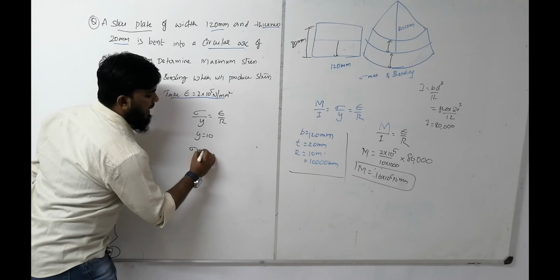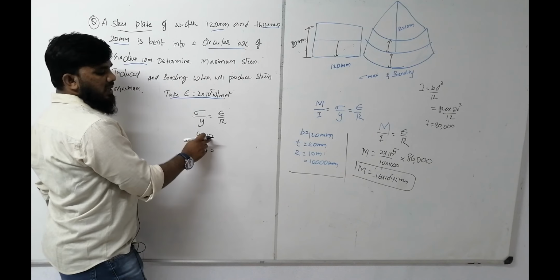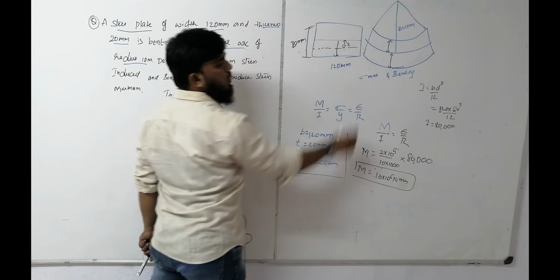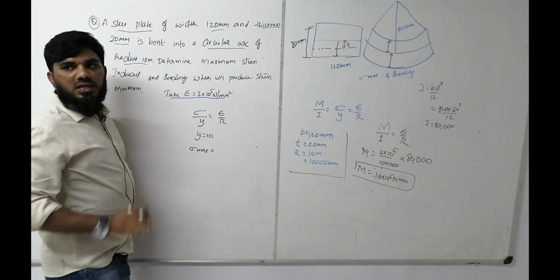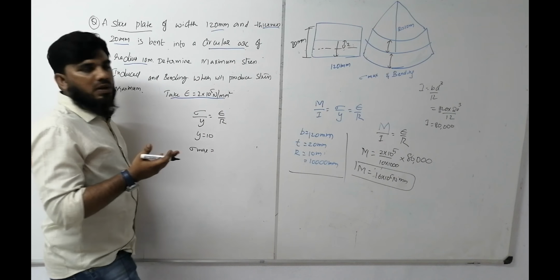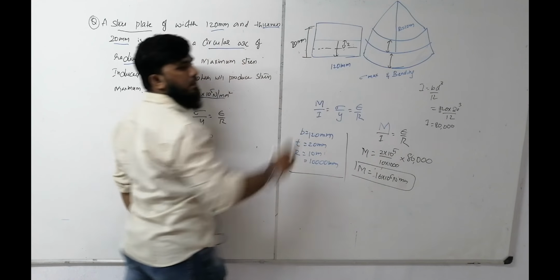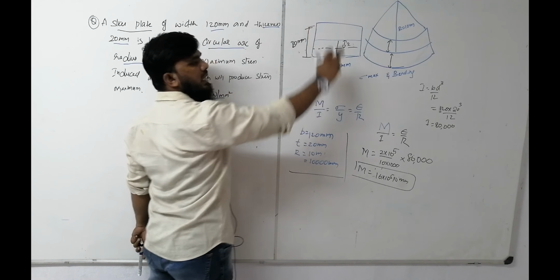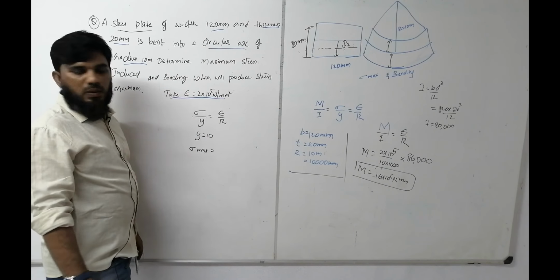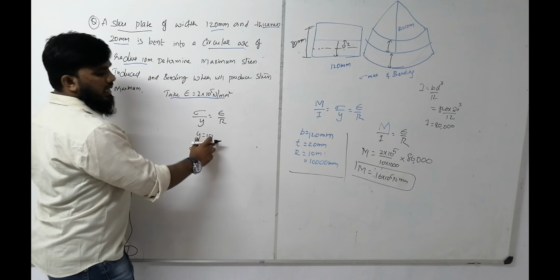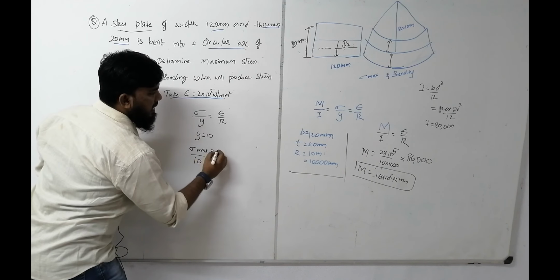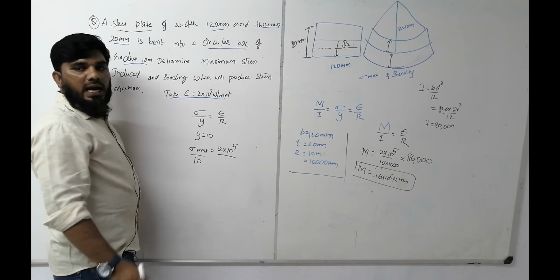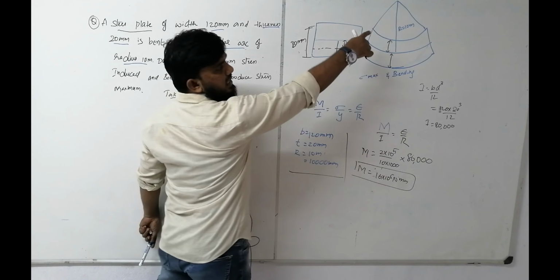Now sigma max: if I consider an element whose y is about 2, then also we will get a value of sigma, but that will not be maximum. It will become maximum only at the extreme parts, either in terms of compression or in terms of tension, both sides. So y we are considering as 10. Sigma by 10 is equal to E value 2 into 10 to the power of 5 divided by R value we have already known, R we have considered as 10.